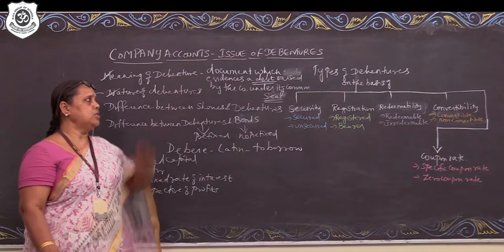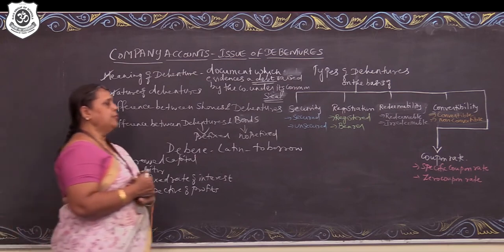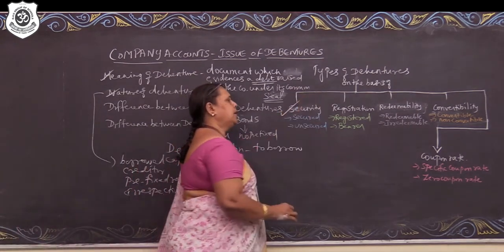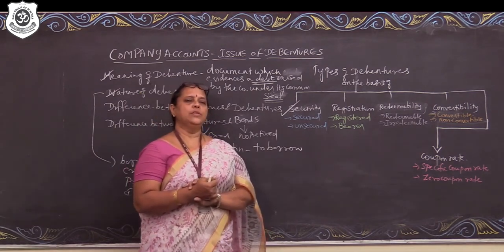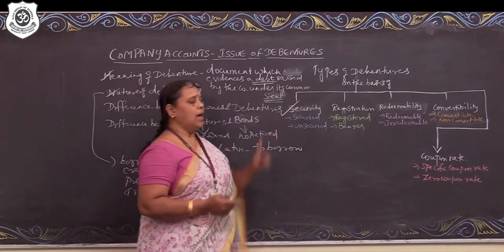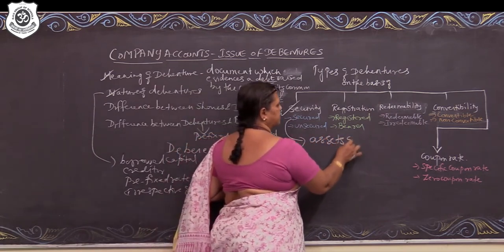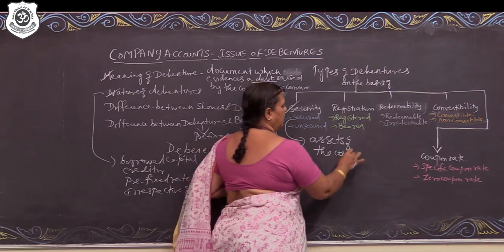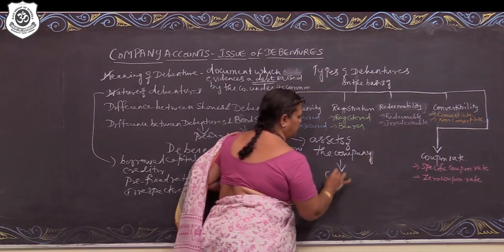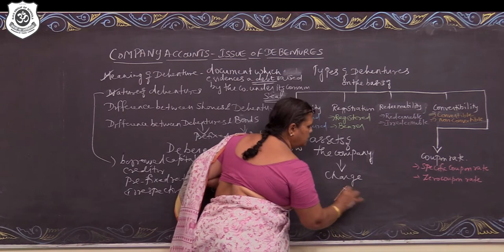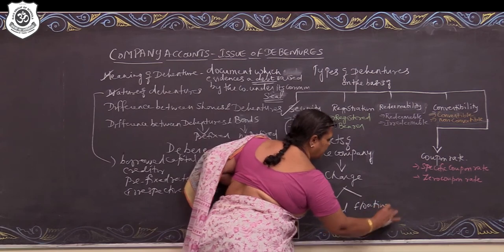Now the next one is classification of debentures on various parameters. The first one we are going to talk about is security. On the basis of security, the debentures are broadly classified as secured debentures and unsecured debentures. What are secured debentures? They are secured against the assets of the company, which are called as charge. The charge can be broadly classified into fixed charge and floating charge.